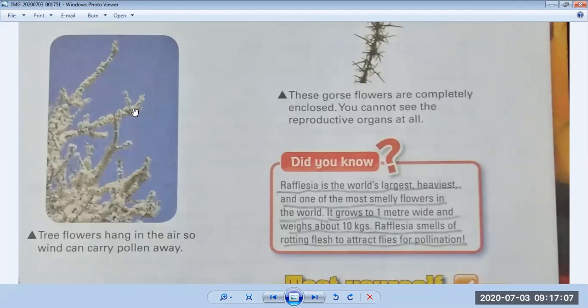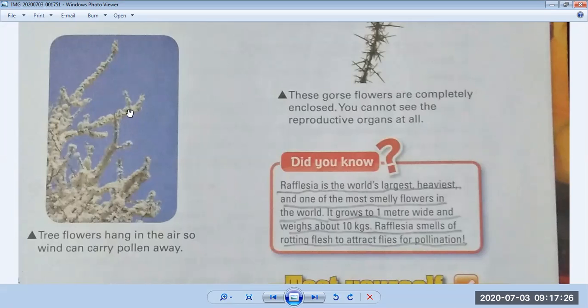Pollen also comes in different shapes. Some pollen is very small and flat, and some pollen which floats in the air has a shape like a parachute. So this makes it easy for pollen to move from one flower to another flower.